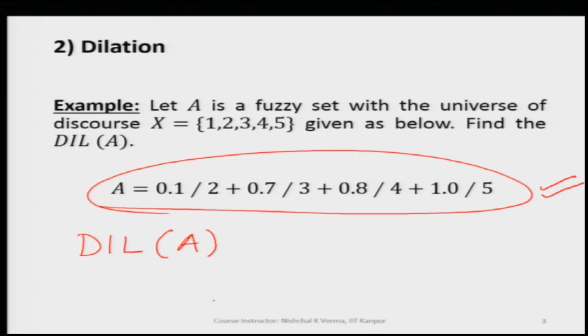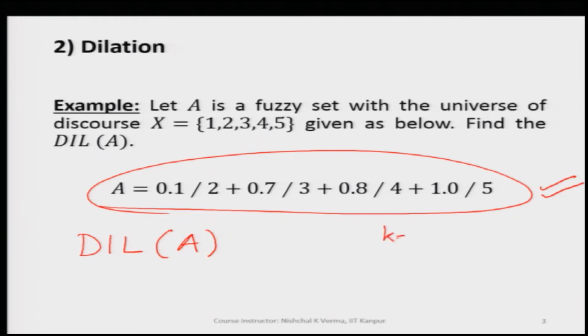We see that for dilation of any fuzzy set we need the value of k as well, but here the value of k is not mentioned in this example. So, we will take the value of k as the default, 0.5.